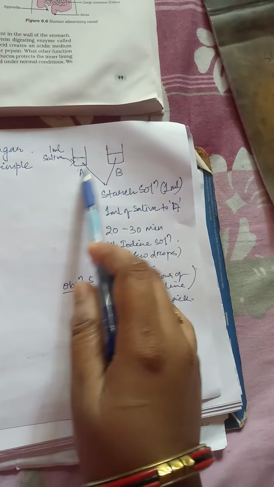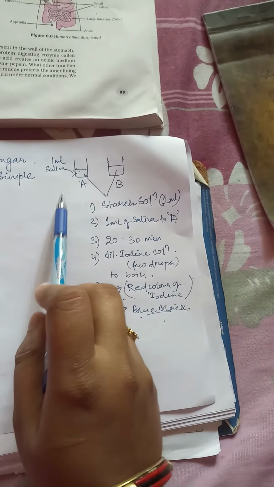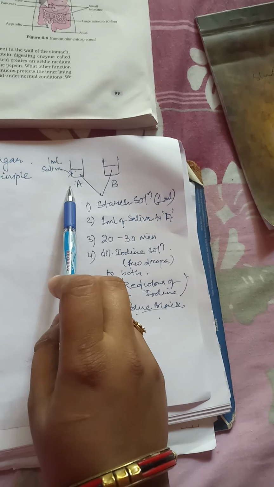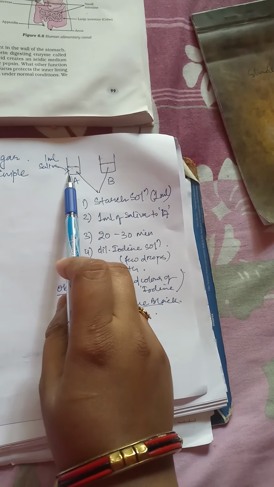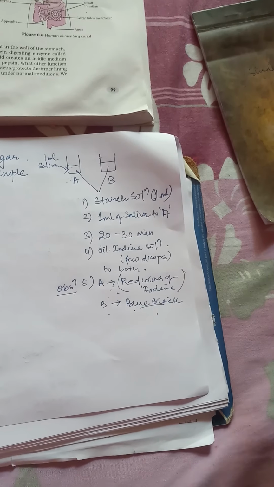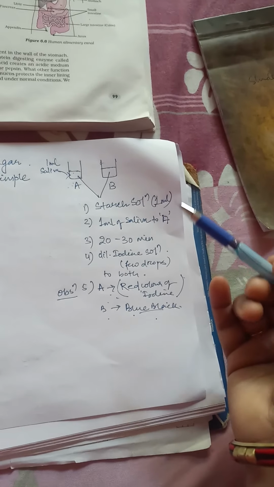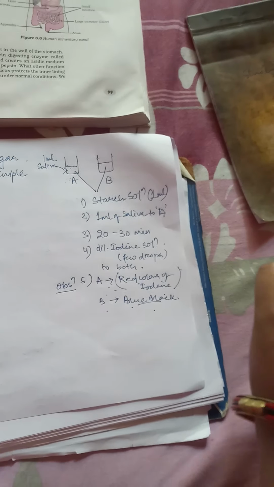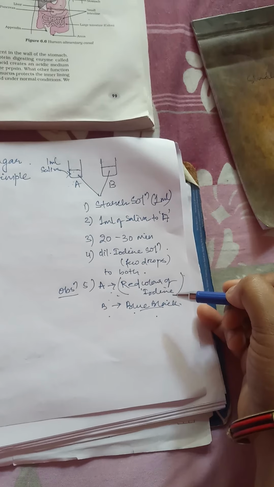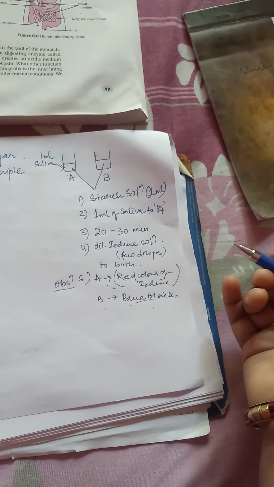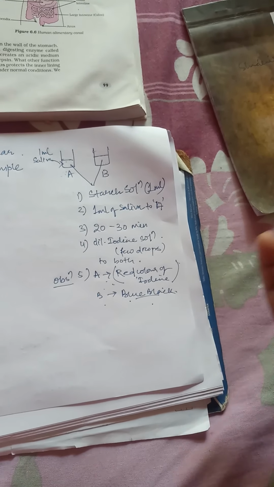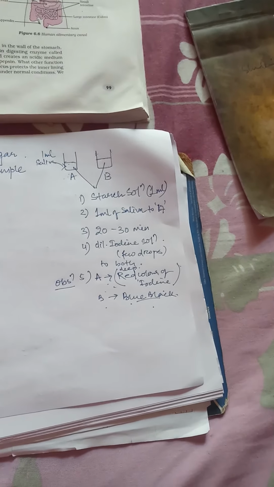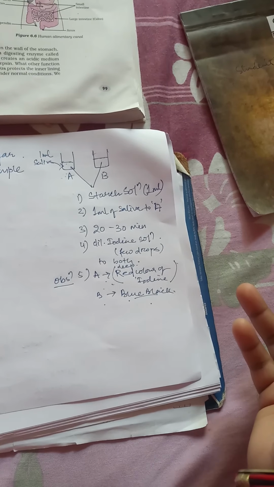We added starch in both of them, but what extra we have done is we have added saliva in test tube A. So saliva may have digested the starch present in it, due to which there is no starch left over, and that starch is converted to sugar, and iodine only reacts with starch and not with sugar. Hence the iodine did not produce any blue black color. Rather, iodine was showing its own reddish deep red color and was not converting itself into blue black.